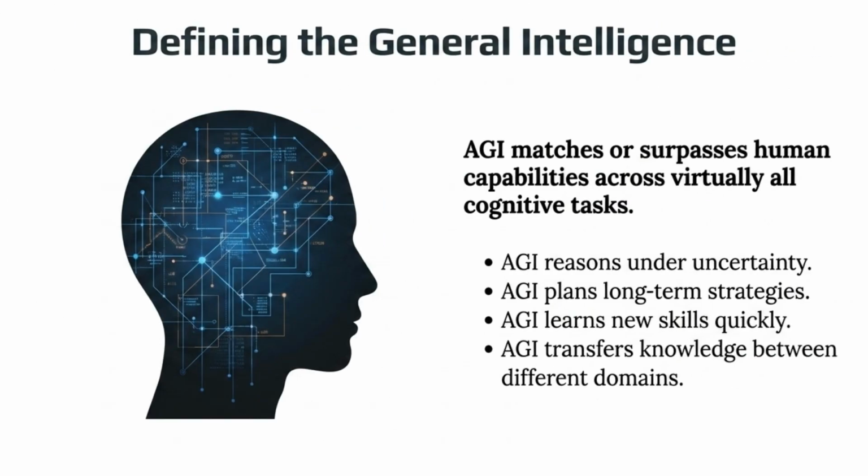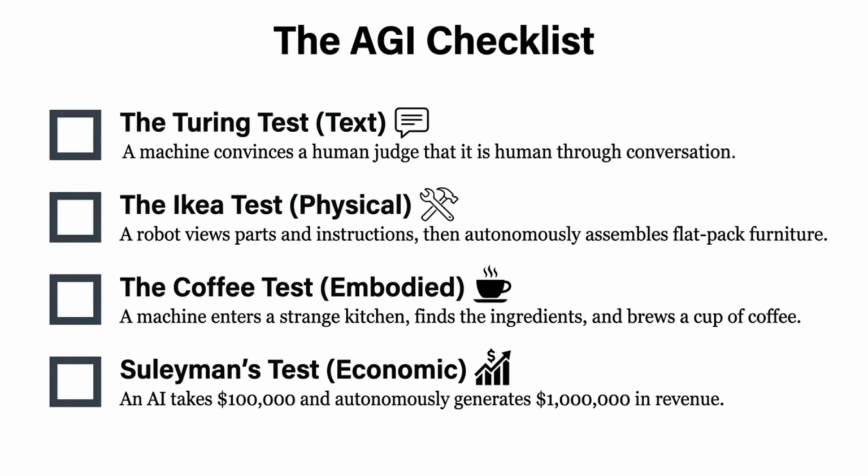AGI is defined by its ability to match or surpass human capabilities across virtually all cognitive tasks. This includes reasoning under uncertainty, long-term strategic planning, and the ability to transfer knowledge between domains. Several benchmarks have been proposed to evaluate AGI, ranging from conversational proficiency in the Turing test to physical assembly tasks, embodied actions in new environments, and economic performance benchmarks.